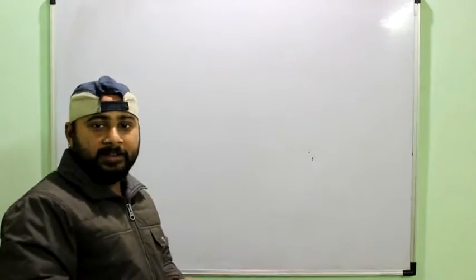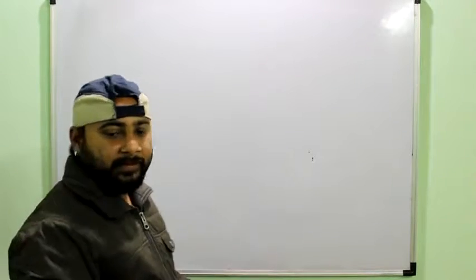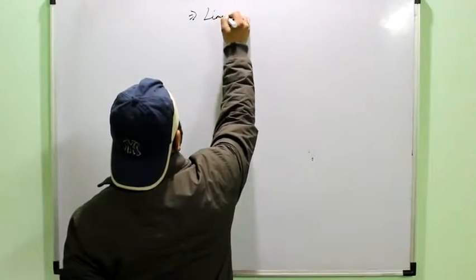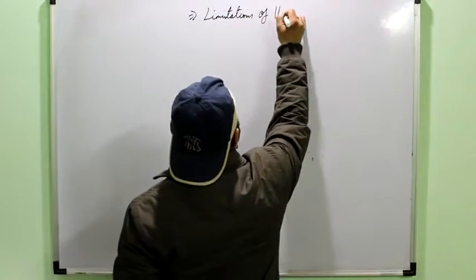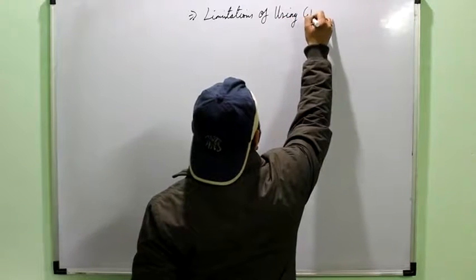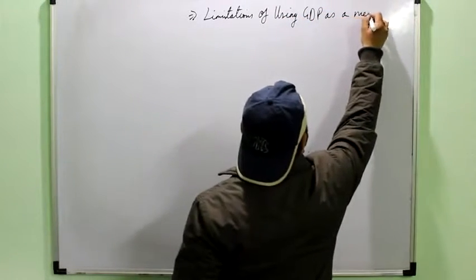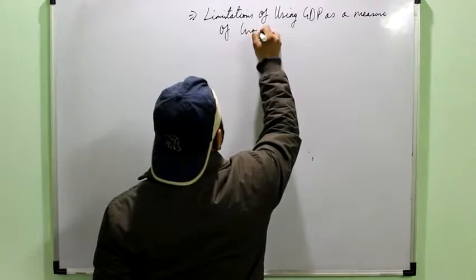And it is true that most of the growth is calculated in terms of GDP, but there are certain limitations of using GDP as a measure of growth or welfare.